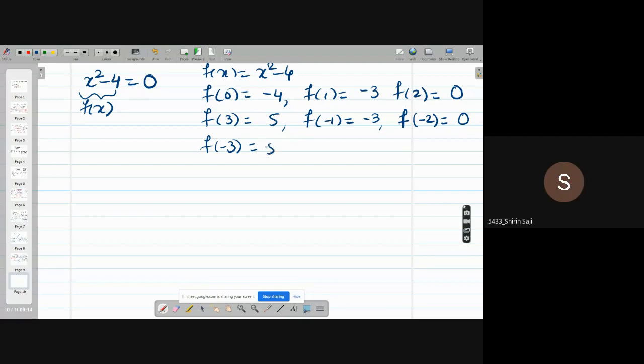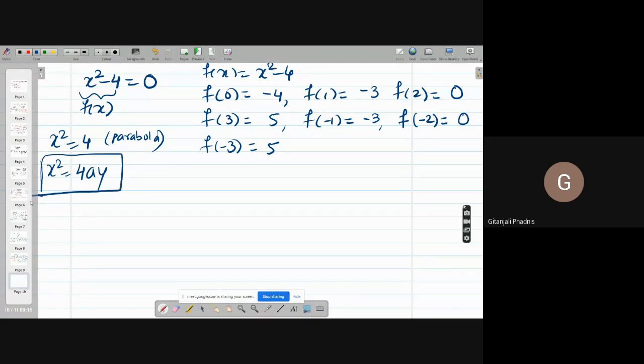5. What you observe here is nothing but a parabola equation, right? You have x square equal to 4ay, a parabola, correct? So f(1) is minus 3, and f of minus 1 is also minus 3. f(2) is 0, f of minus 2 is also 0. f(3) is 5, f of minus 3 is 5, because this is symmetric in nature. So let us try to draw this equation now.